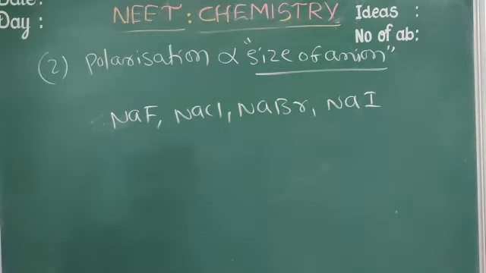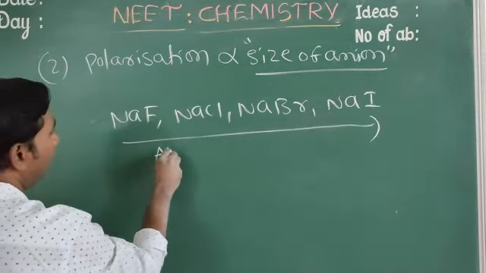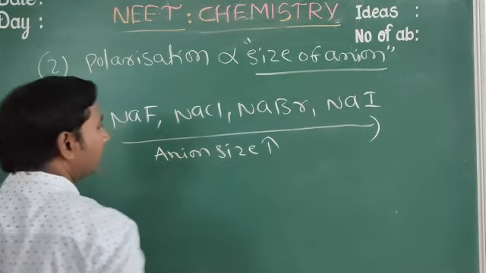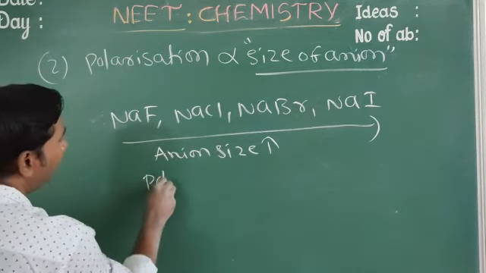From fluorine to iodine, anion size increases. Anion size increases means polarization increases.